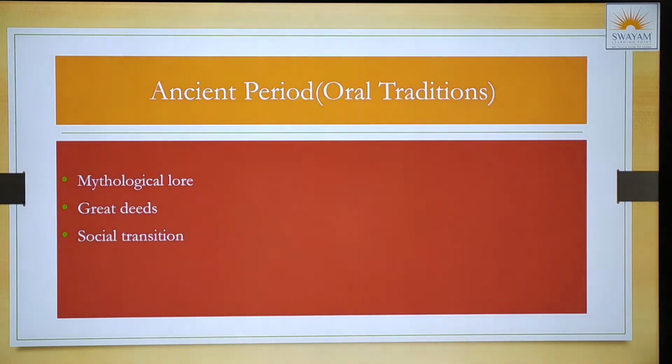Now, the ancient period consists of only oral traditions. Oral tradition means what? Something I don't have in written. Orally somebody said something to me, I just passed it on. It's a mythological lore. It can be a song, it can be a story pertaining to gods, goddesses, great deeds. ये हुआ था, you know, that person, he fought like a brave person, he encountered the tiger and all those. But no written proof here.